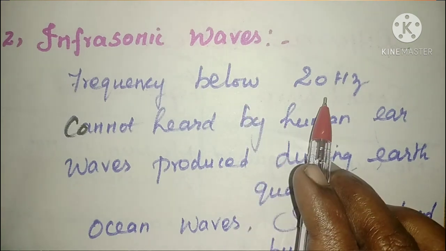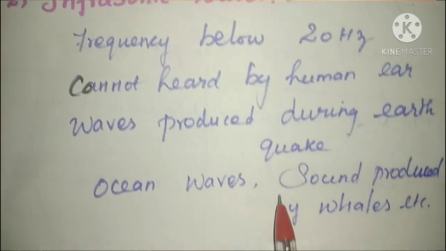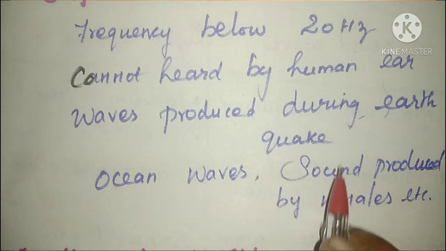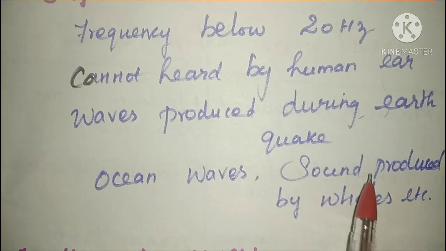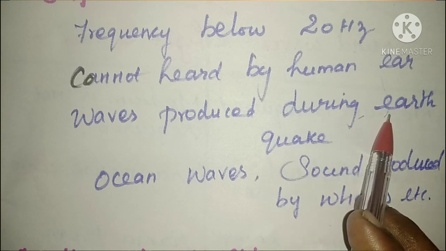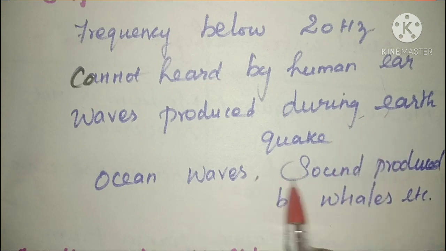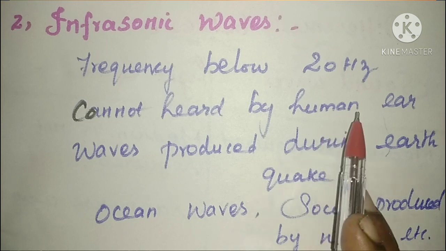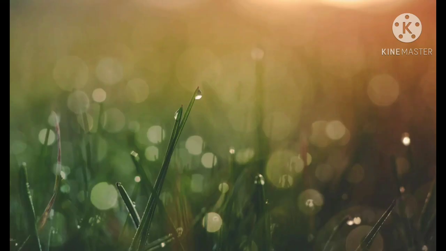That is below 20 hertz, and also ocean waves and sound produced by whales. So these are the infrasonic sound waves, these are the examples: waves produced during earthquake, ocean waves, and sound produced by whales. These are examples of what type of waves? Infrasonic waves, that is below 20 hertz.